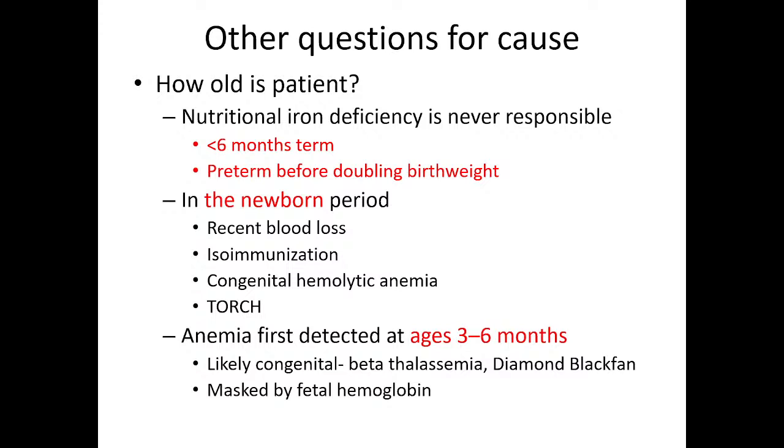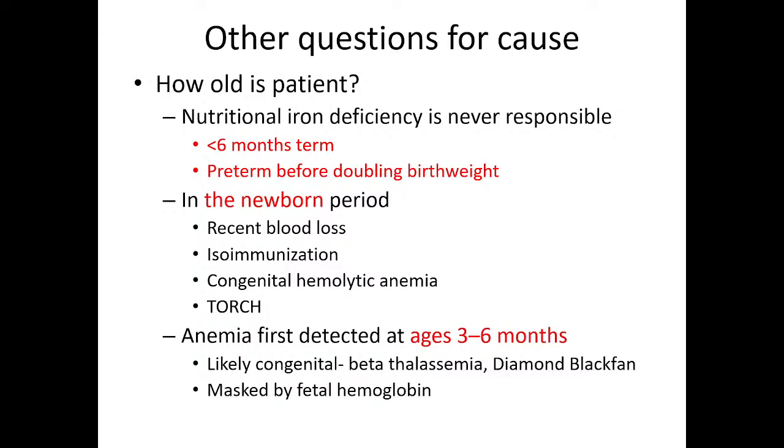Then what other questions for cause? How old is the patient? How is age important to find out the cause? Nutritional iron deficiency is never responsible for anemia before 6 months of age in a term infant, and in a preterm before doubling birth weight. Nutritional anemia won't be there, because even if mother is deficient in iron or B12 or folate, mother's milk will not be deficient. So, the child will get the nutrition despite the mother being deprived of that.